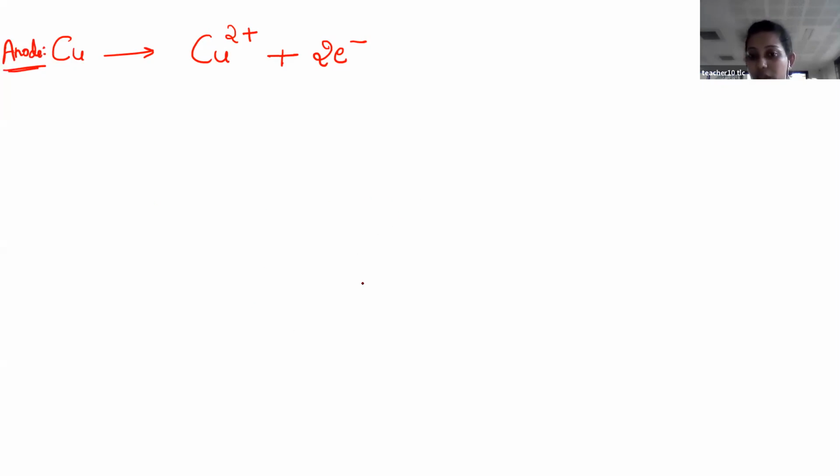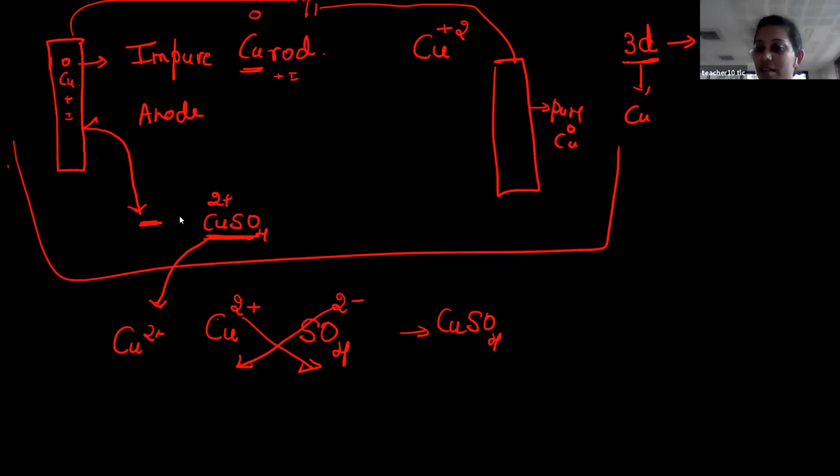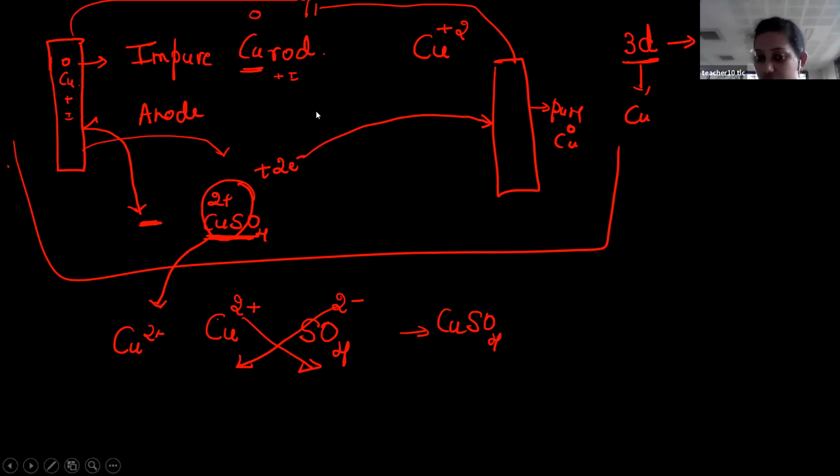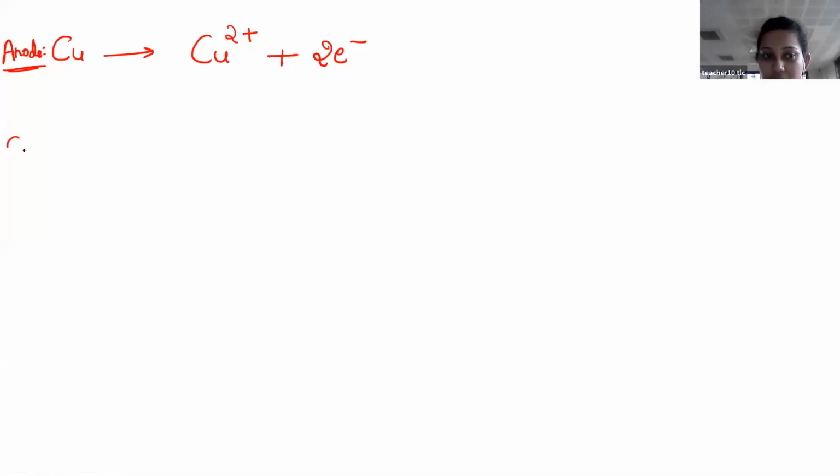Now I have to deposit some pure metal in the cathodic part. So Cu2 plus, which is there, gains 2 electrons which are shifted from the anode, and it will deposit on this rod, or else it is reduced. At the cathode, what type of reaction takes place?